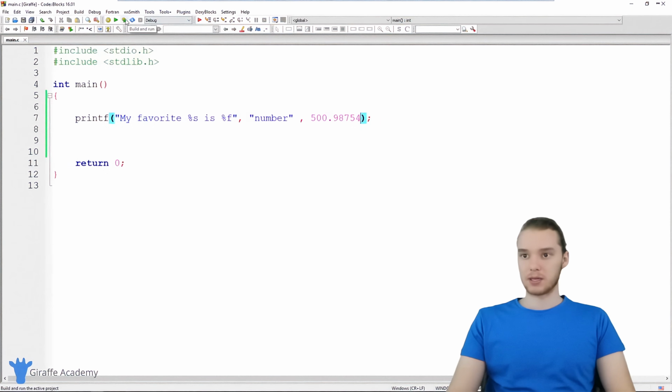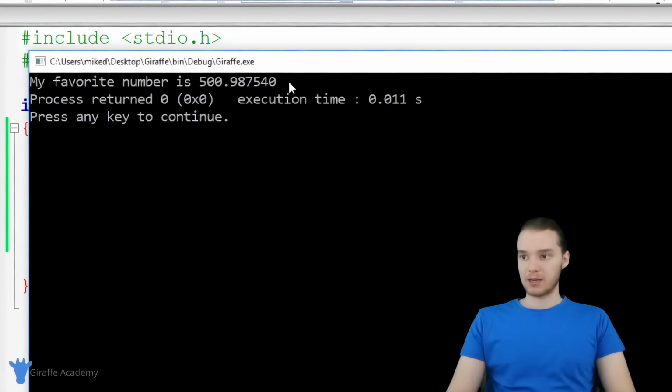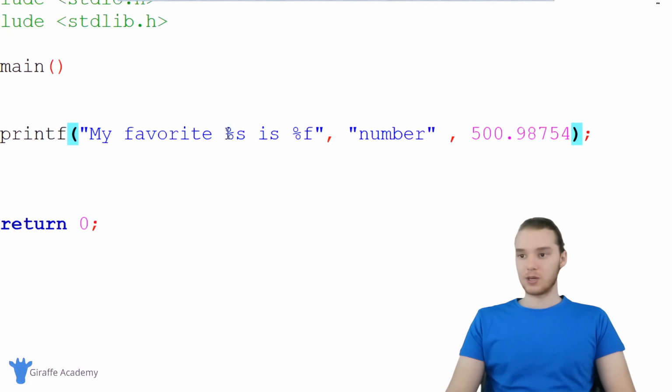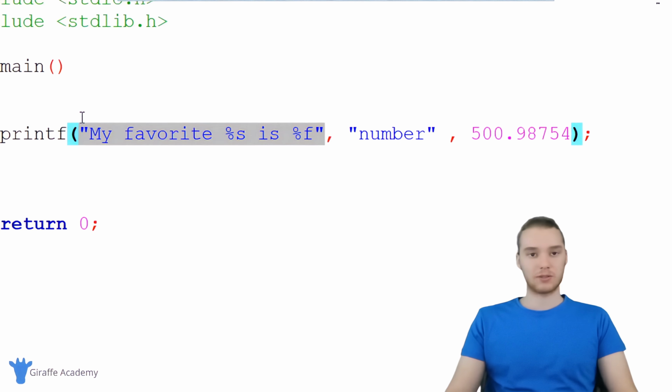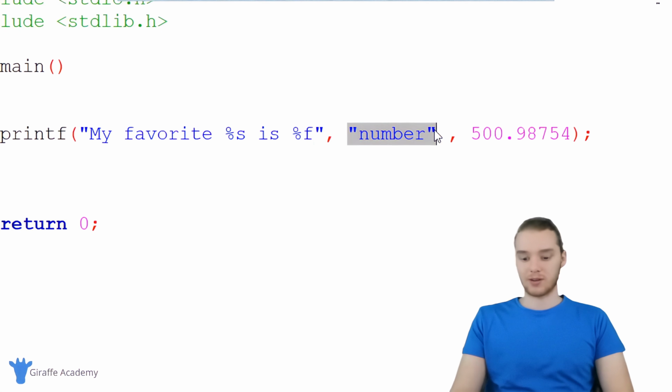And actually, I need to build this. So my favorite number is 500.9875540. So essentially you can use these printfs and you can use these format specifiers in order to include different data types into your output. So like this is just some general text output, and we can use these different guys to interweave like numbers or other strings and stuff like that.